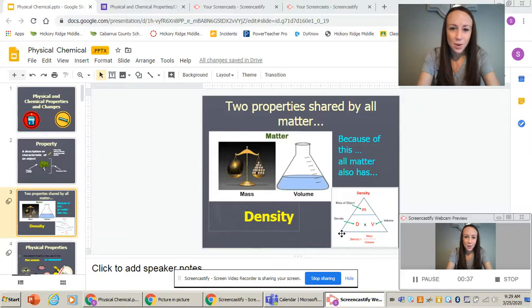For our class today, we are going to go all the way back to the beginning of school. We're going to look at what matter is, physical and chemical properties of matter, and physical and chemical changes.